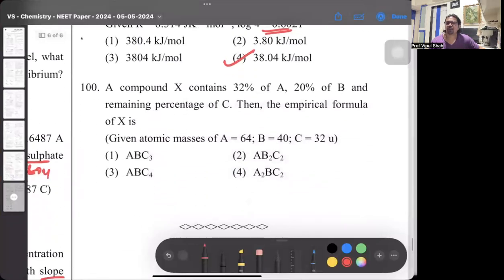And the last one, a compound has 32% A, 20% B, and the rest is C. So 32 plus 20 is 52, so C has to be 48. They have given the atomic mass. So divide the percent by the atomic mass, get the simple ratio. If all are not whole numbers, multiply all by a number to convert them into the nearest whole number. That would be your empirical formula.